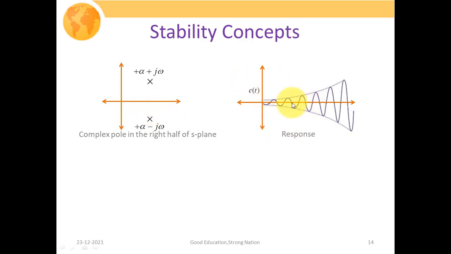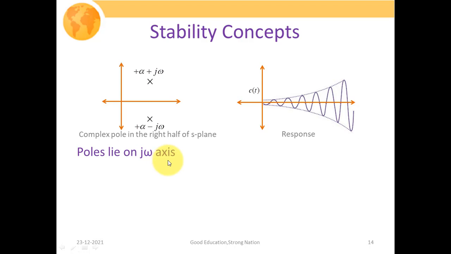It will look like this: e to the power alpha t is a constantly increasing exponential function, and this sinusoidal signal is due to the factor cos omega t. We can clearly observe that as t tends towards infinity, our response also tends towards infinity.